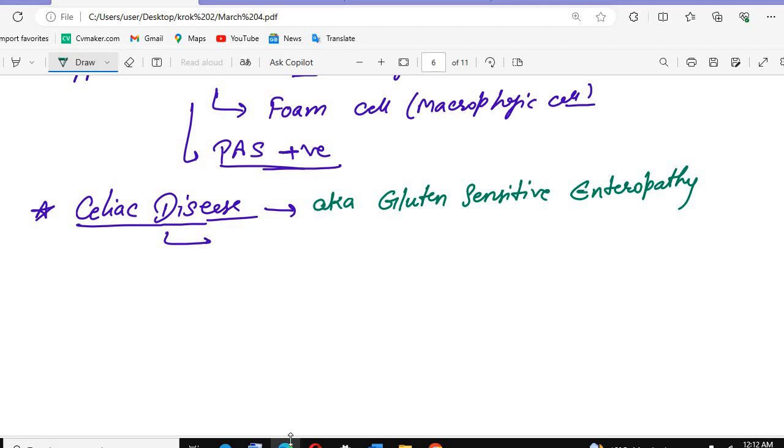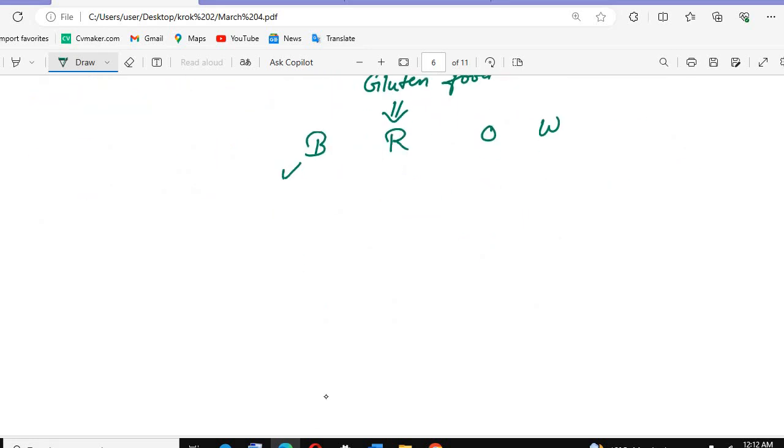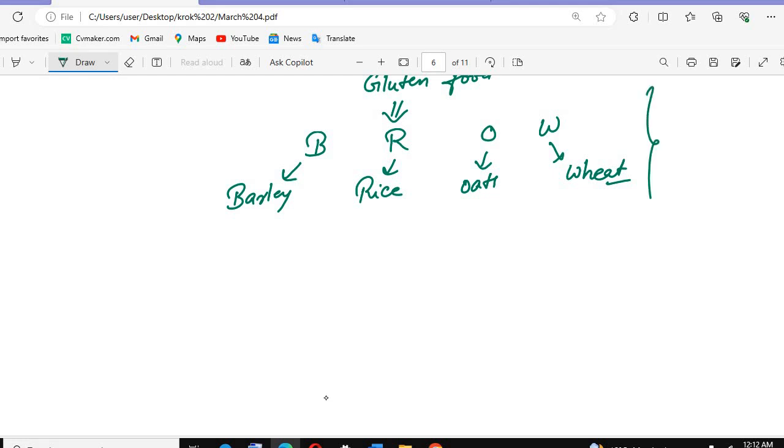What are the gluten foods? Foods like bread. So what are the gluten foods? They contain gluten, like barley, rye, oats, and wheat. All these contain gluten, right? They contain glutens, and they contain basically alpha gliadins.